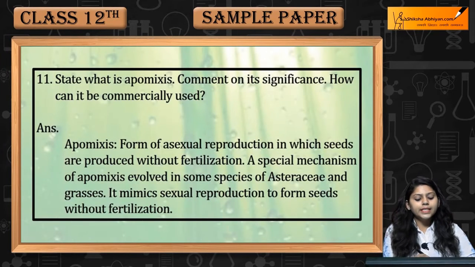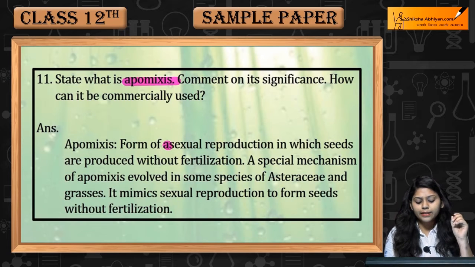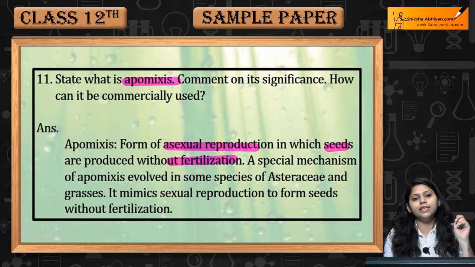Question number 11. State what is apomixis. Apomixis क्या है? It is a form of asexual reproduction जिसमें seeds are produced without fertilization.